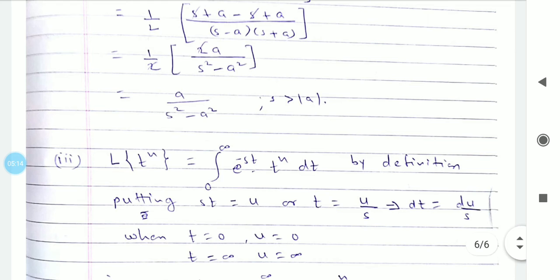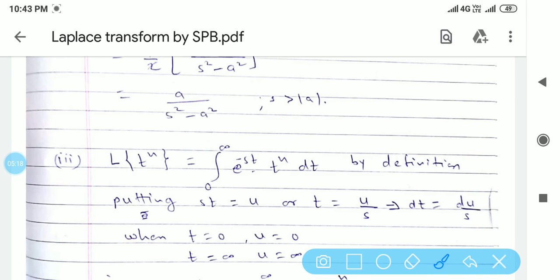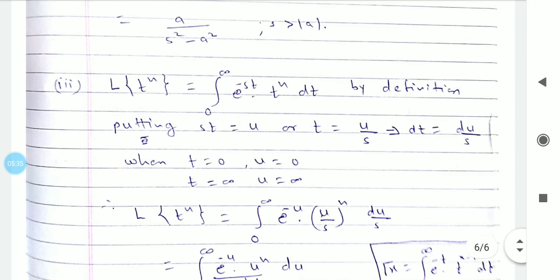Now, Laplace of t raised to n, by definition, is the integral from 0 to infinity of e raised to minus st times t raised to n. Now we need to use substitution. Let st be u, so t is u by s, so dt is du by s. And the limits are 0 to infinity.